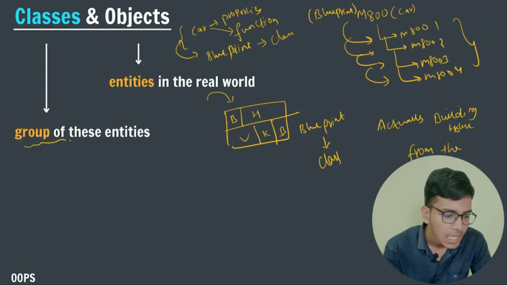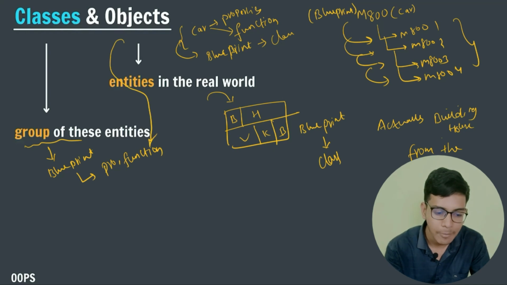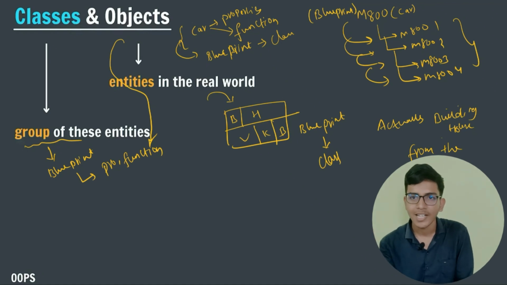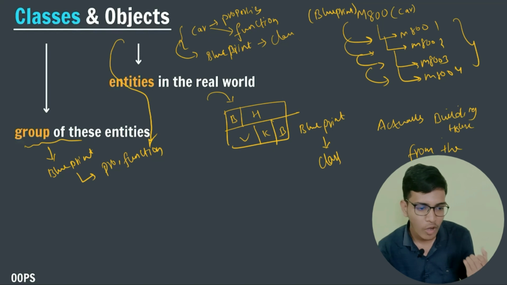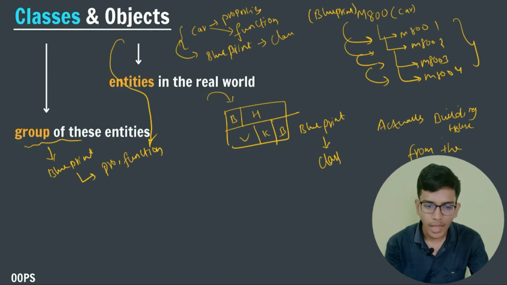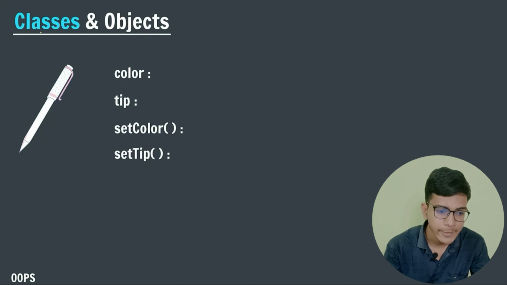So what is class? Class is a blueprint which will describe properties and functions of the object, whereas objects are the real implementation of a class. So this is how the class, and this is the meaning of objects. I hope you have understood. I tried my best to explain all these things, class and objects. Now let us see how we can code a class and object in Java.